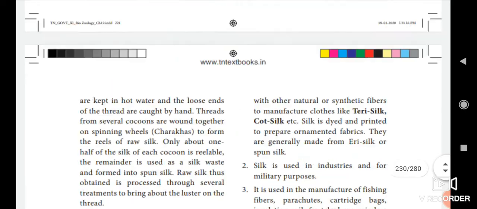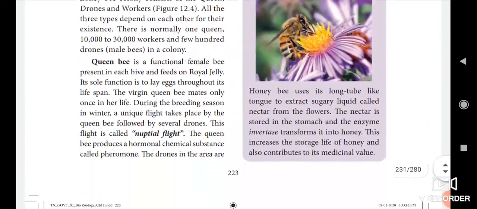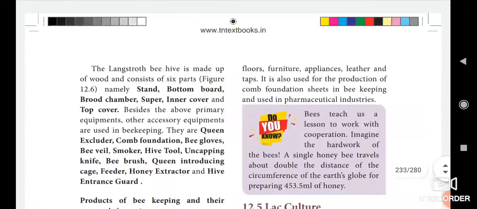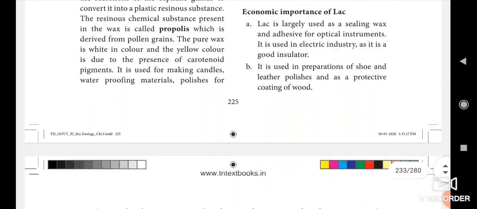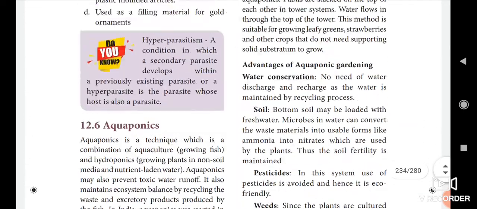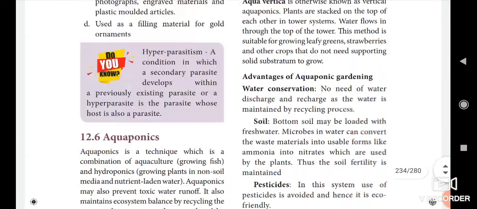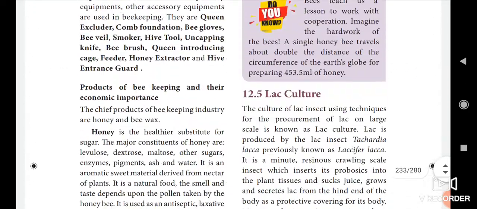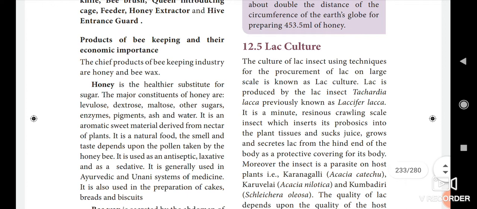Yes, then we see about the different kinds of silkworm that are cultivated in our India. Then we see what are the food leaves needed for that. Today we see about lac culture. What is meant by lac?